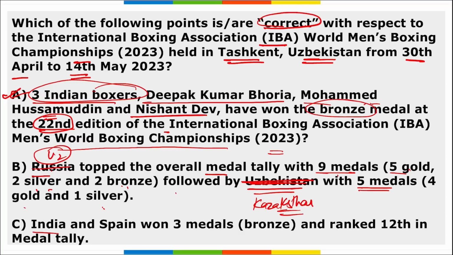And in this, India and Spain won a total of 3 medals each, and that too bronze medals, and they were ranked 12th in this medal tally. So option C is right here. With this win, remember, India has won a total of 10 medals in the championship, and for the first time India won a total of 3 medals at a single edition of the tournament.